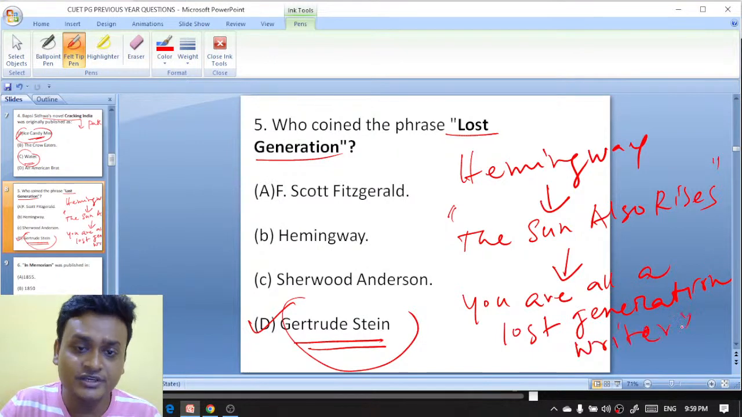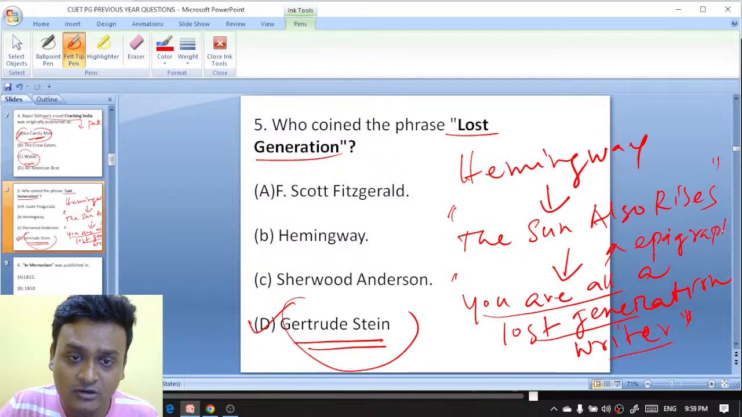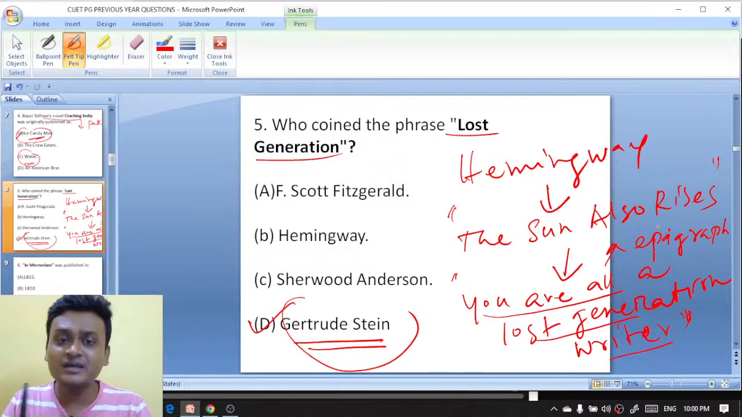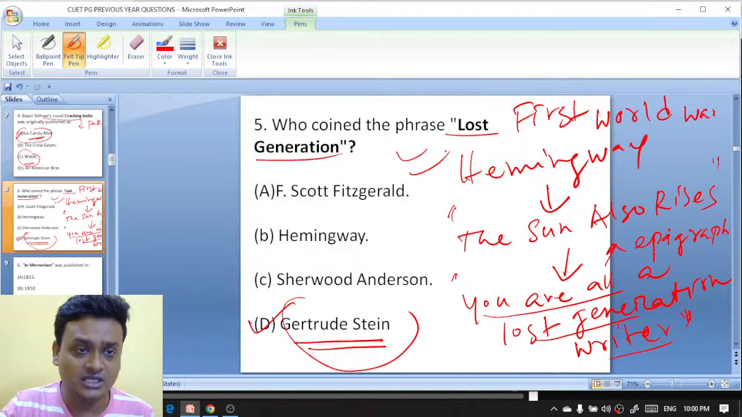So in which book did Hemingway say that you are all a lost generation writer? It is not a sequel, it is actually the epigraph of the novel. The Sun Also Rises is a novel by Hemingway, and in its epigraph Hemingway has written that you are all a lost generation. They were writing around the time of the First World War. So that's why the lost generation.